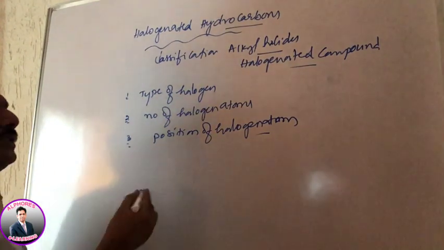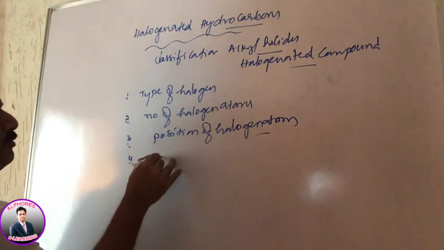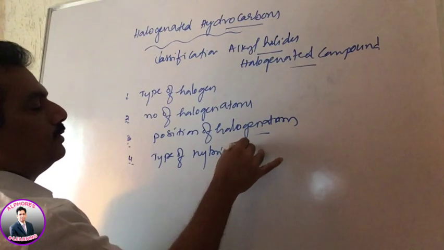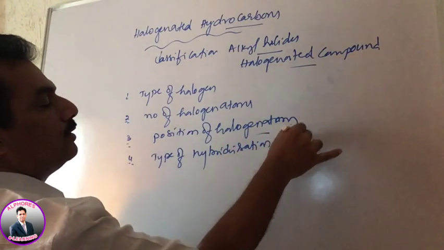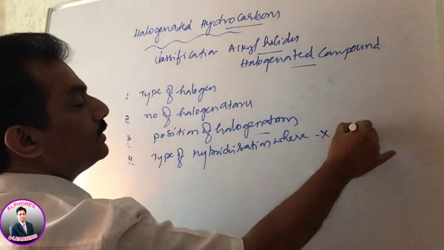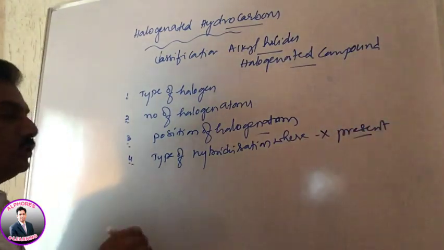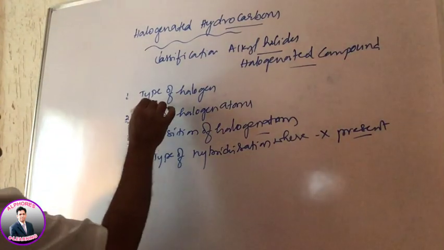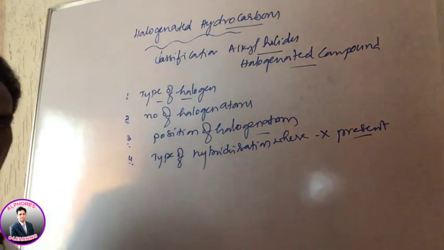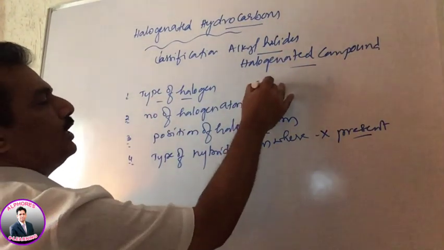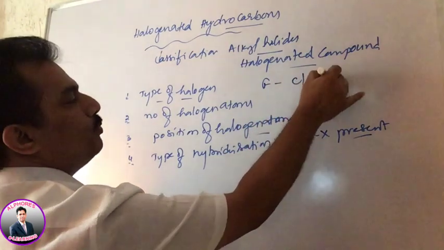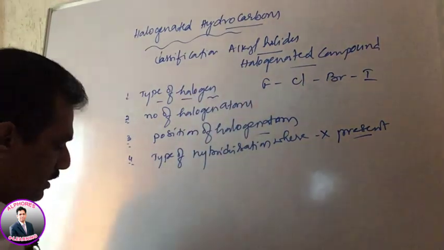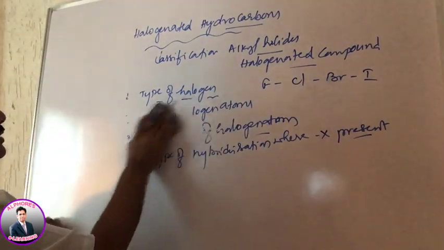Not only this, it also depends on the type of hybridization where the halogen is present. This is also one of the other factors useful in classifying the halogenated compounds. Clear? And now first let us consider the type of halogen. As we know, halogens are fluorine, chlorine, bromine and iodine. So depending on the type of halogen, the halogenated compounds are of 4 types.